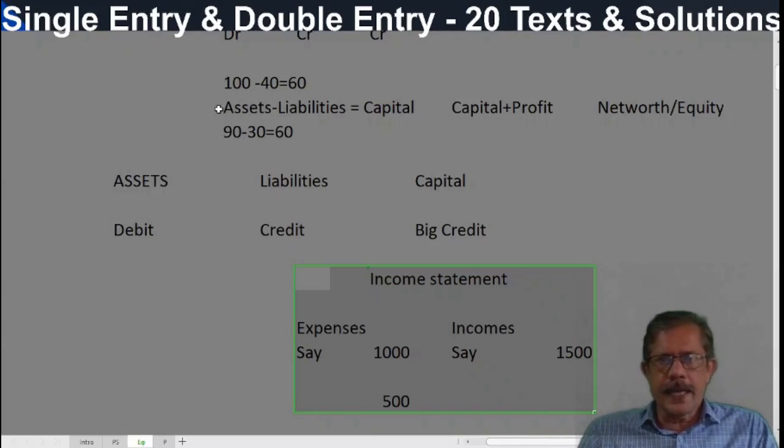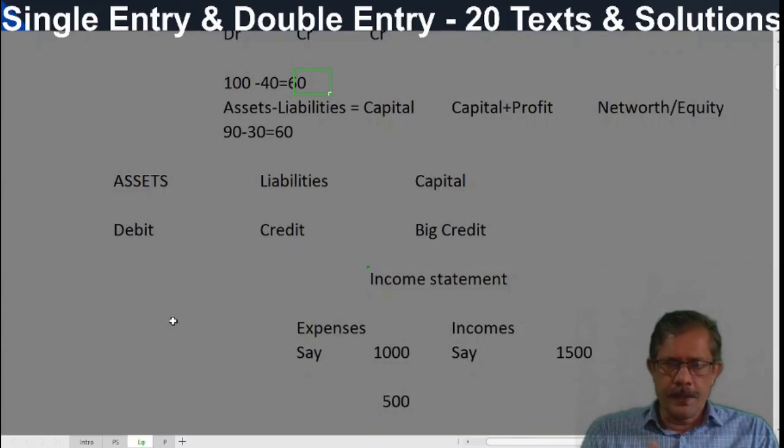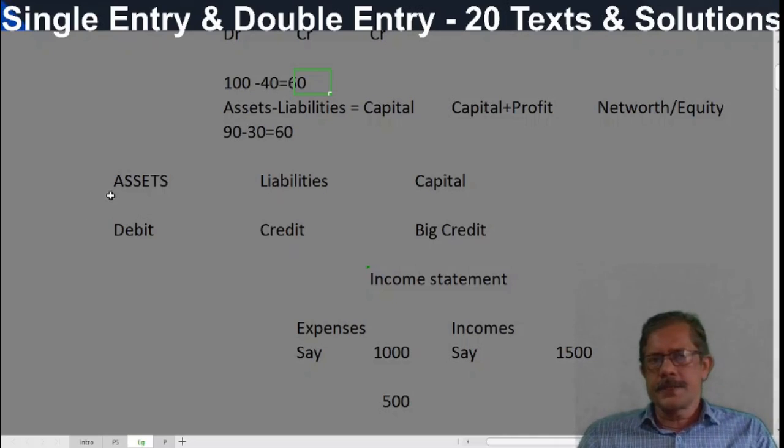And we studied assets minus liabilities is equal to capital. So, in the opening, there may be certain assets and liabilities. The difference will be opening capital. And at the end of the period, we prepare another balance sheet: assets, liabilities, and the balancing figure may be capital.